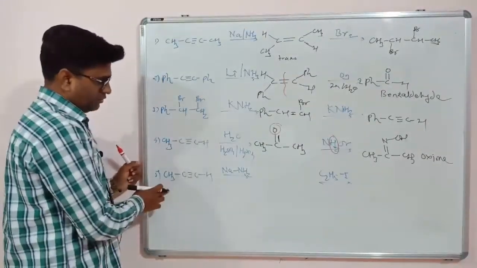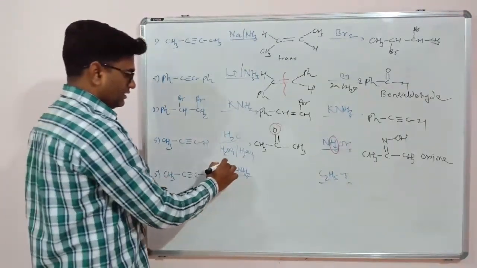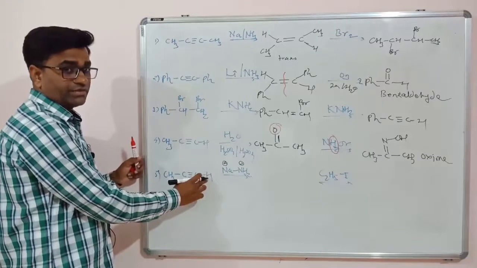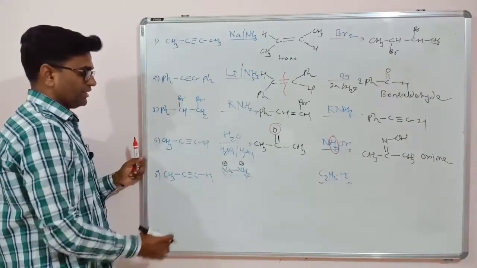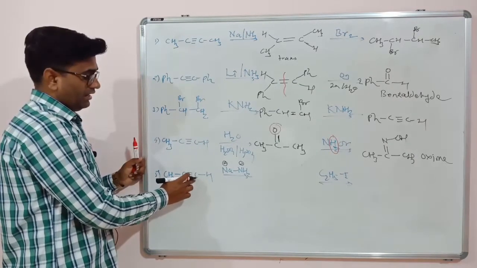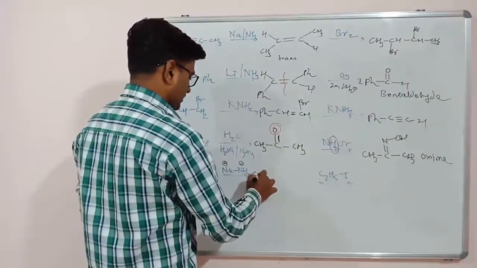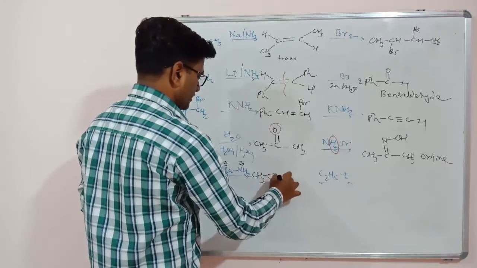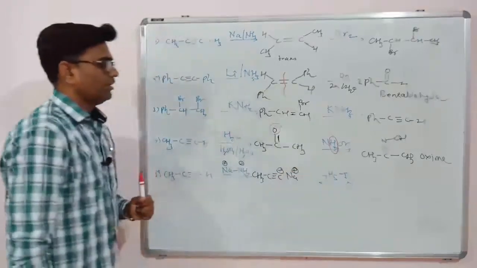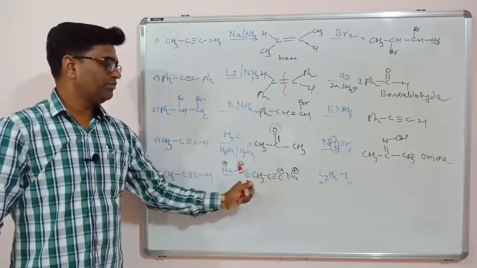Next reaction is again propyne and NaNH2. Now this is sodamide. So what will happen? This is Na plus and this is NH2 minus. So this NH2 minus abstracts this proton, because this is a strong base. So there will be formation of conjugate base, a C minus, and that C minus is stabilized by Na plus. So product will be CH3, C, triple bond C minus and Na plus. So this is called as metal acetylide, because this is the sodium salt of propyne.